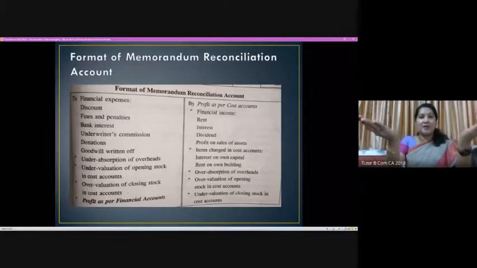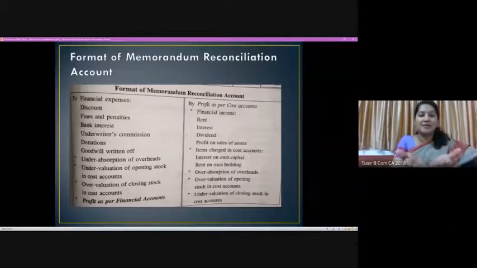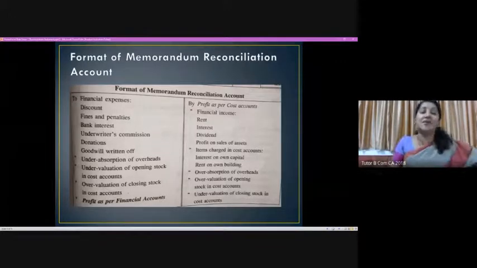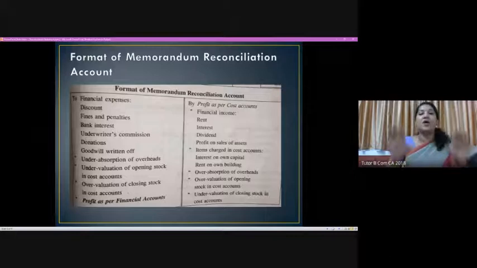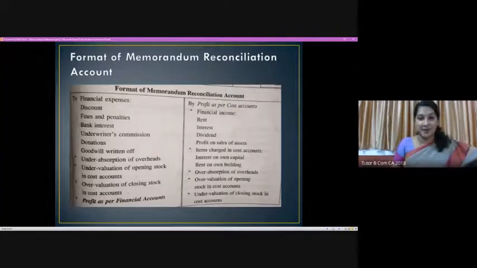So we are balancing it, and we bring it together. That's how things will happen in case of a financial account and cost account. So we need to think in this logical sense when we are preparing the reconciliation statement. It's actually an adjustment which we make to balance the profit shown by financial account and cost account. This is the introduction.